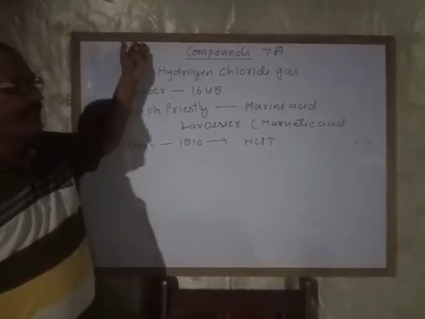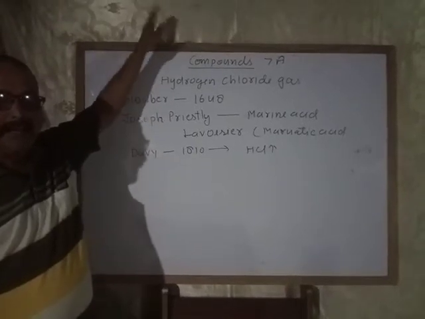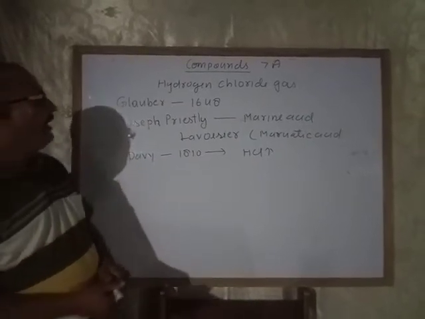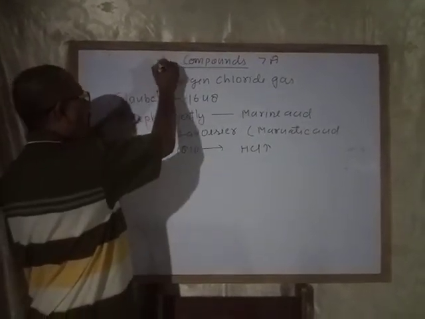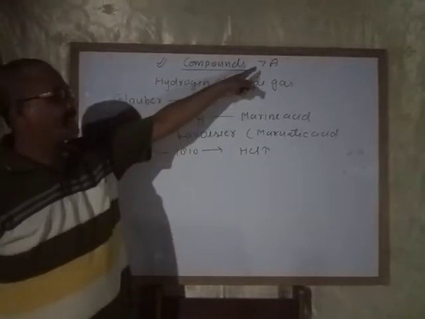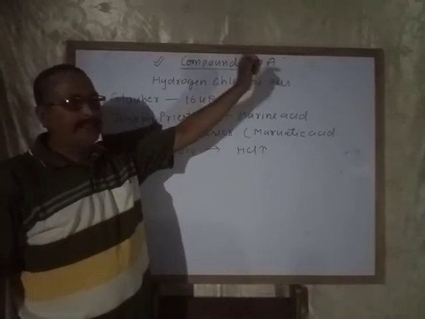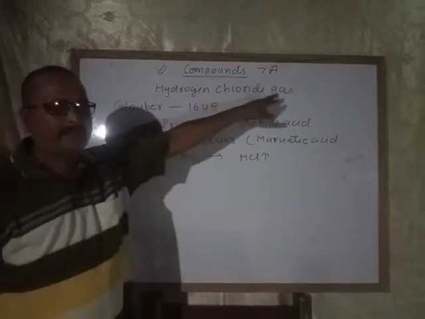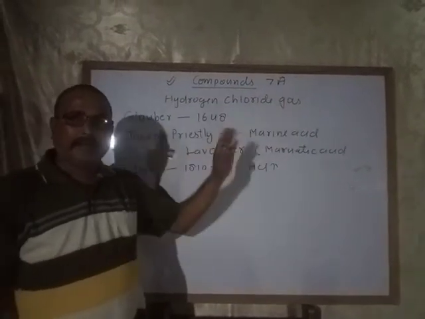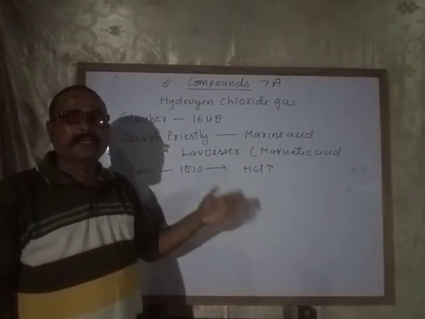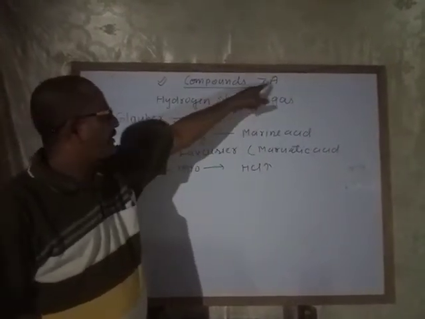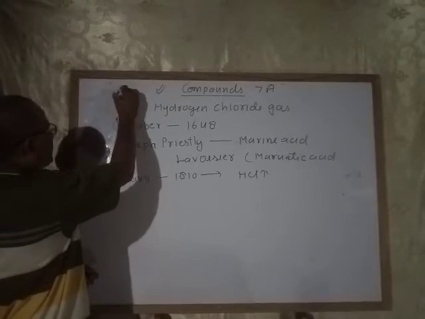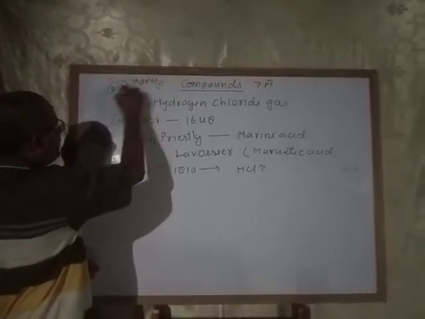In my previous video I explained analytical chemistry and the exercise questions according to the board. Now I am going to start your new chapter, compounds. In the compounds chapter, 7A, you have to study the lab preparation of hydrogen chloride gas, hydrochloric acid, ammonia gas, nitric acid and sulfuric acid. This chapter itself is four chapters, which means in the board exam a minimum of 24 marks of questions come from it.